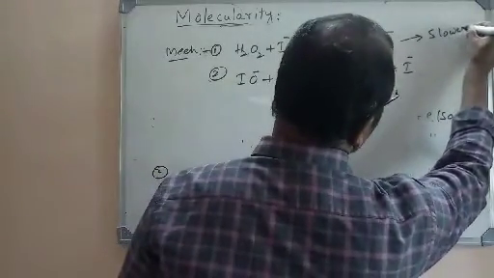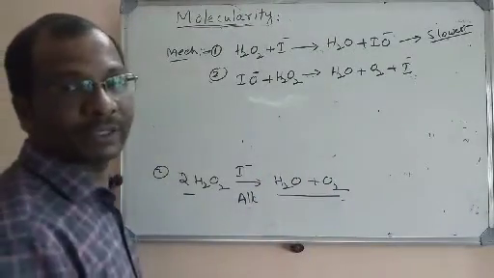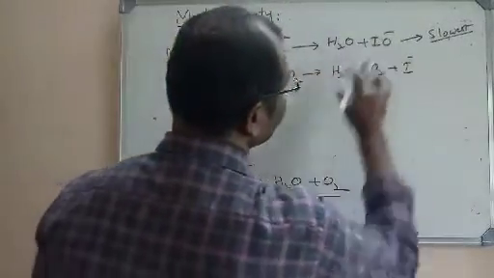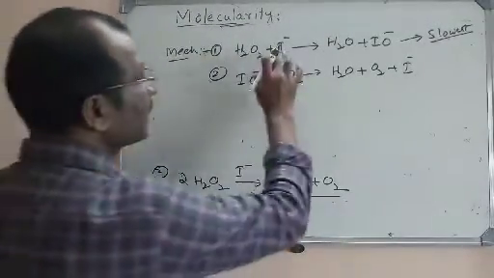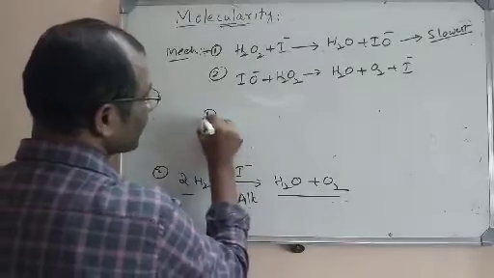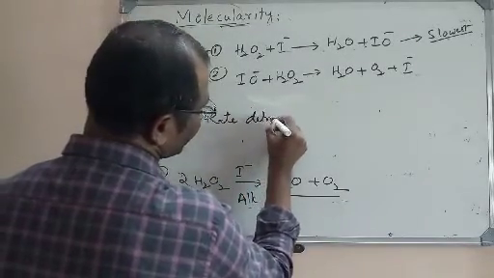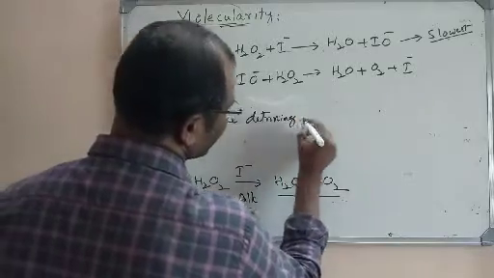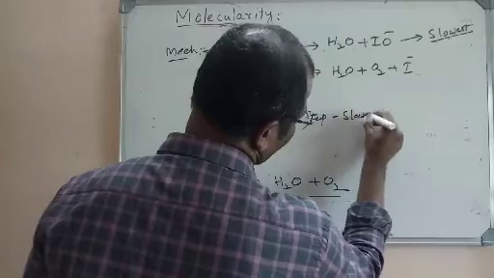But here, between these two, the first step is the slowest. The second step is very fast, but the first step is very slow. This step is called the rate determining step. What is a rate determining step? Very important concept. Rate determining step is the slowest step. Rate determining step means the slowest step.